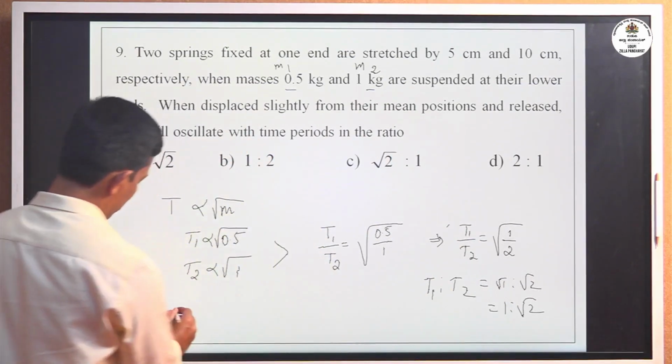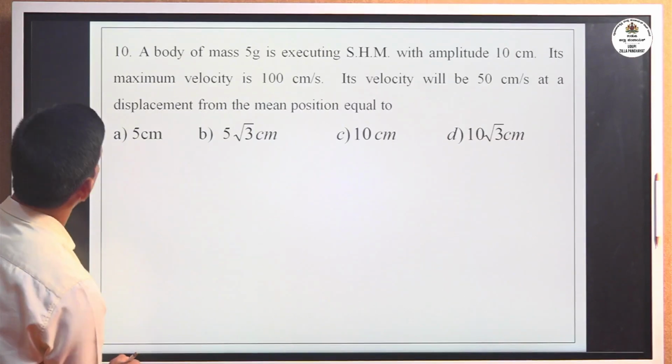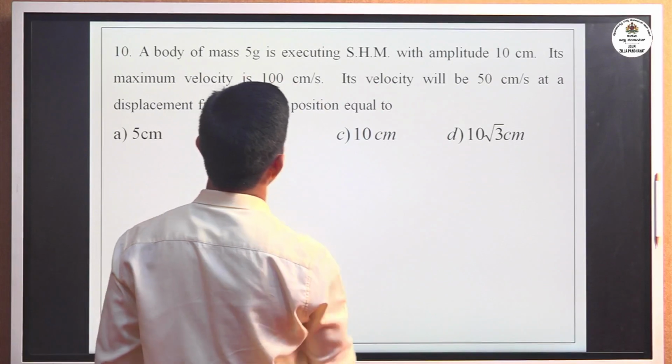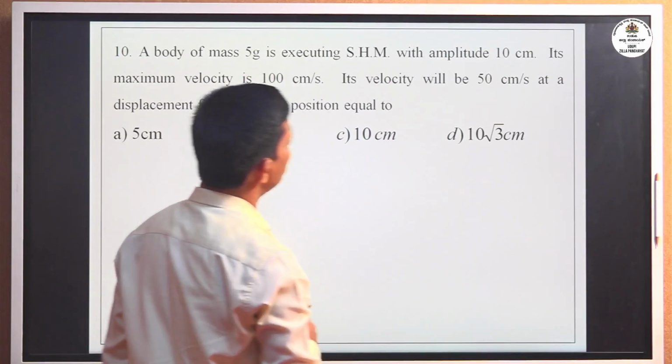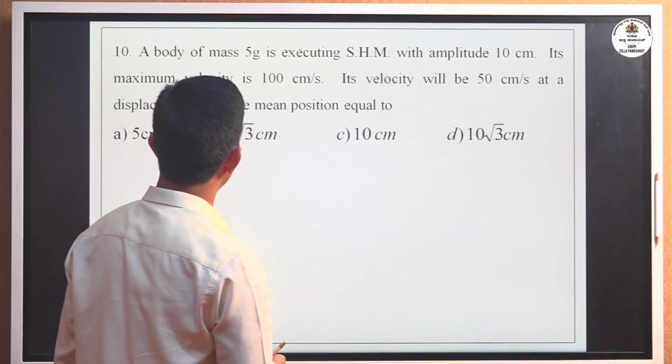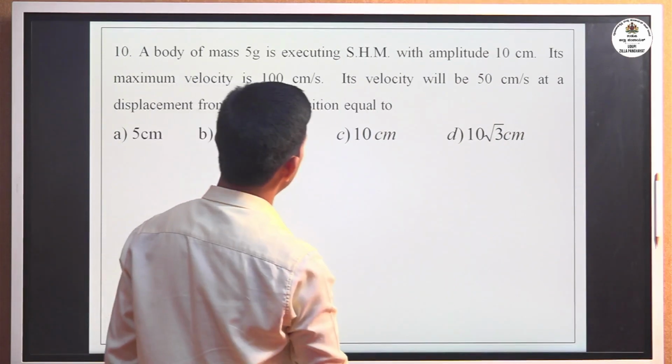Okay. Move to the next question, 10th one. A body of mass 5 gram is executing SHM with amplitude A of 10 centimeter. Its maximum velocity is 100 centimeter per second.